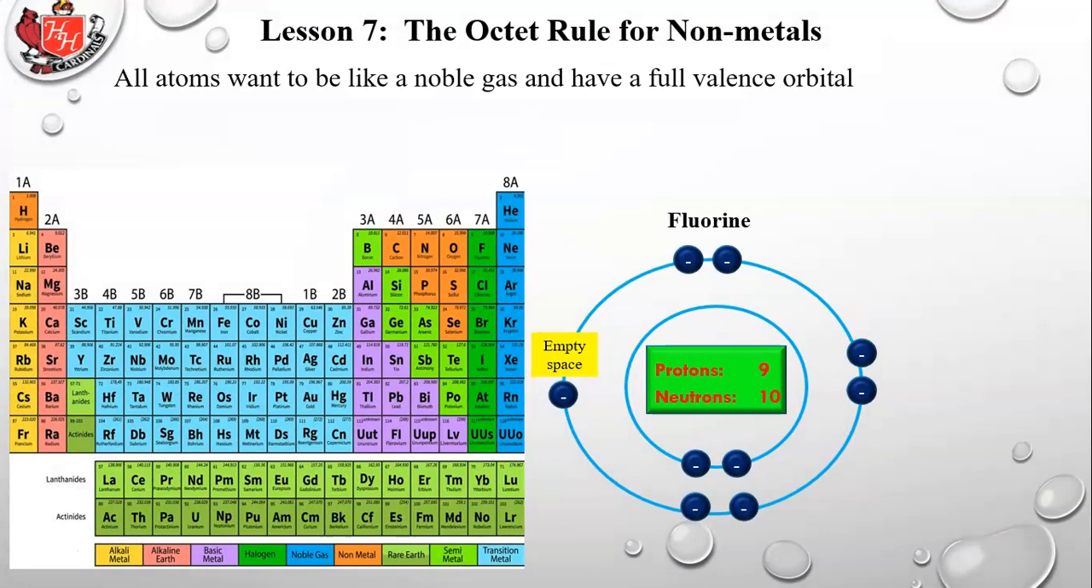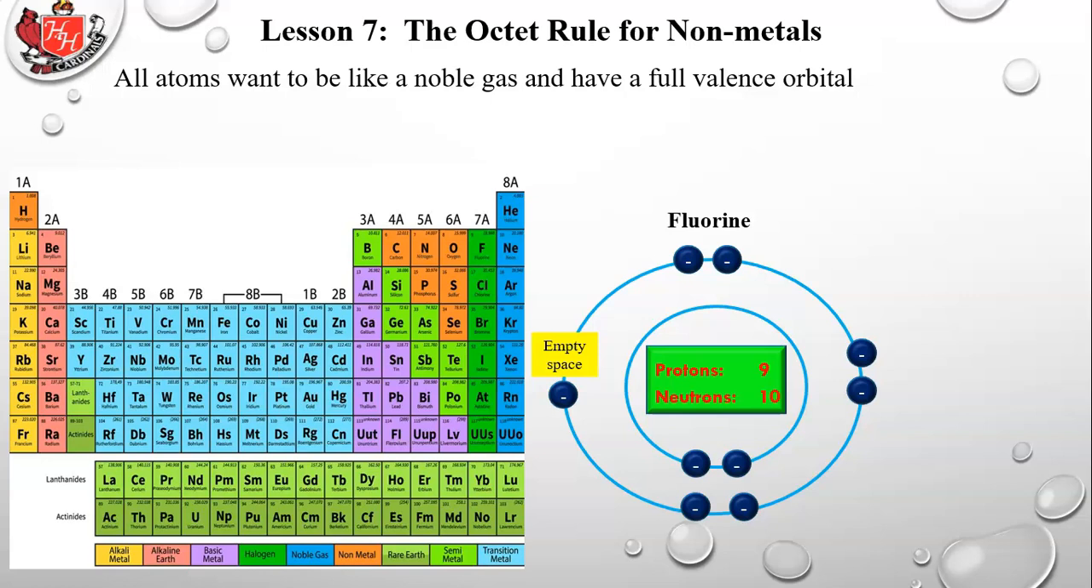Okay, let's take a look at fluorine on the other side. That's the second element from the end of the second row, right next to neon. So all atoms want to be like a noble gas and have a full valence orbital. If you look at the electron diagram of fluorine, you see that its second orbital has 7 electrons. All it needs is one more electron to fill that empty space, and it will have the electron configuration of neon. 2 in the first orbital and 8 in the second orbital.